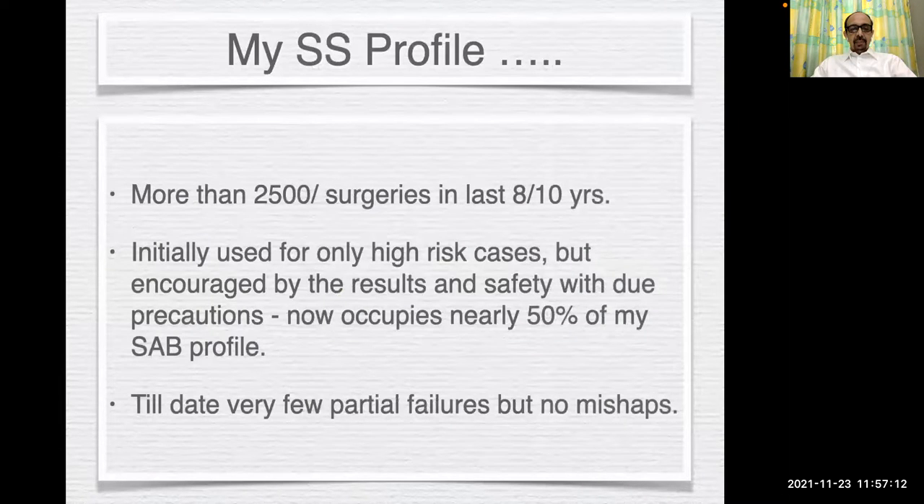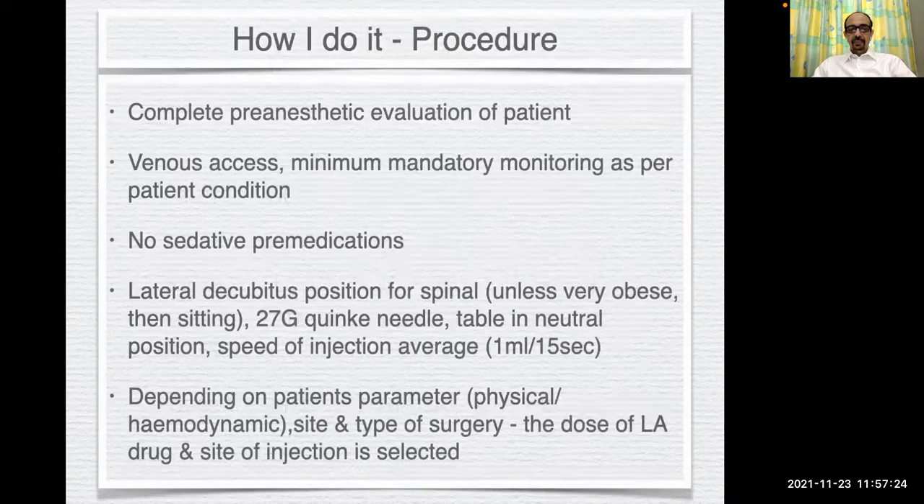Coming to my segmental spinal profile, now more than around 3,000 surgeries till date, initially used for only high-risk cases, but now occupies nearly 50% of my SAB profile. Till date, very few partial failures, but no mishaps. Complete pre-anesthetic evaluation of the patient is done, venous access, minimum mandatory monitoring, no sedative pre-medications. Lateral decubitus is what I use, with a 27 gauge Quincke needle.